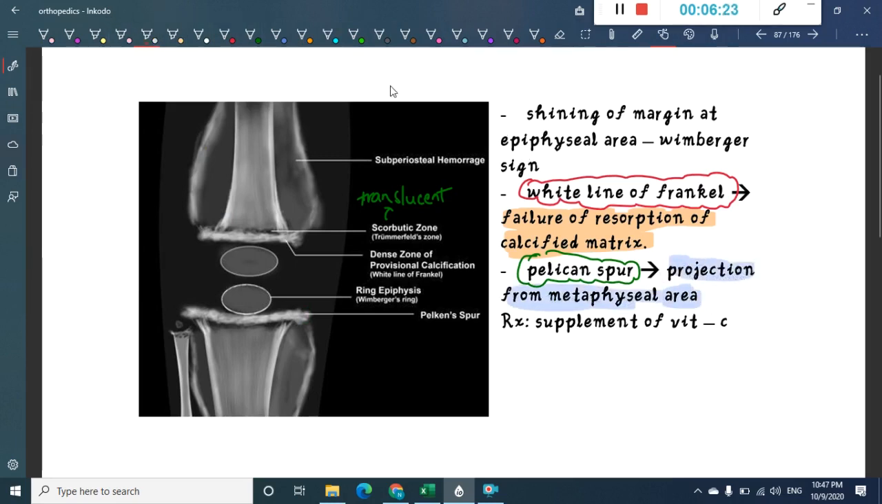Then you will also have one more sign which is called Wimberger sign. What is this Wimberger sign? Wimberger sign is the presence of shining of the margin of the epiphyseal area. Shining at the margin of the epiphyseal area is Wimberger sign. Here this is the epiphysis, and you see this margin of the epiphysis is shining, right? This shining margin is called Wimberger sign.